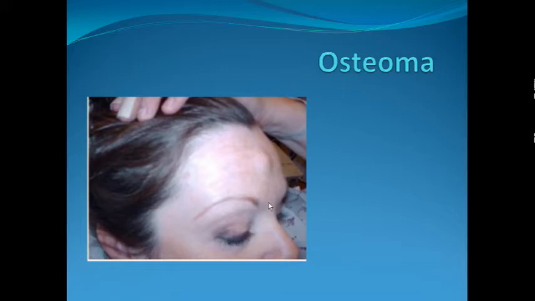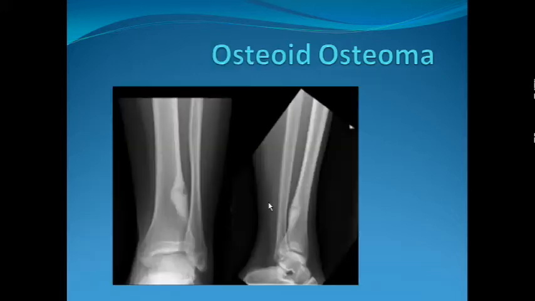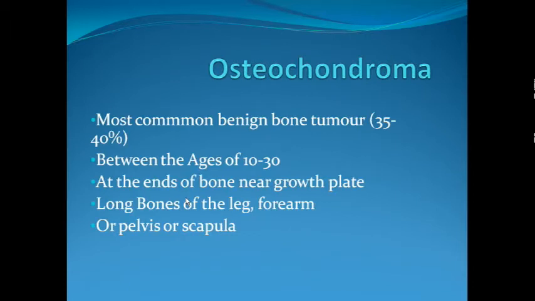We usually get asymptomatic osteomas. Osteoid osteoma we covered in the last lecture, which is a form of latent bone tumor which might heal on its own, and since it doesn't cause cortical thinning or expansion, it doesn't lead to pathological fracture and presents with pain at rest and not pain with activity.